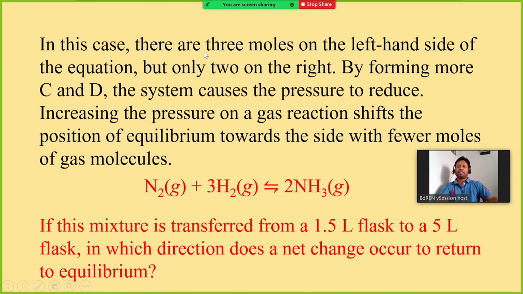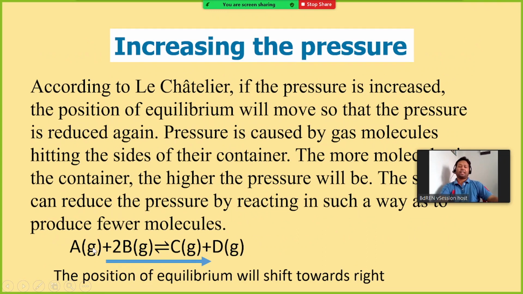The number of moles of reactant is more compared to the number of products. Therefore, in this case there are 3 moles on the left-hand side of the reaction equation, but only 2 on the right. By forming more C and D, the system causes the pressure to reduce. So if you increase the pressure of the system, the reaction will proceed in the direction where the number of molecules of products is less.